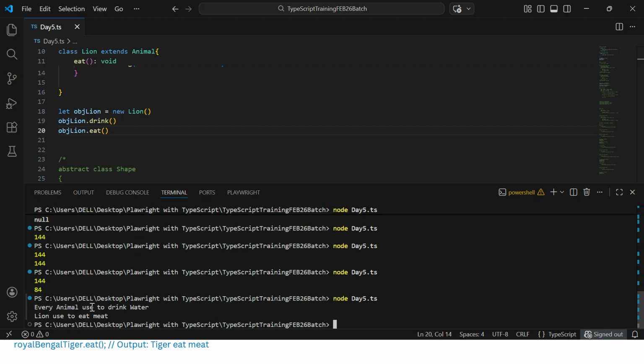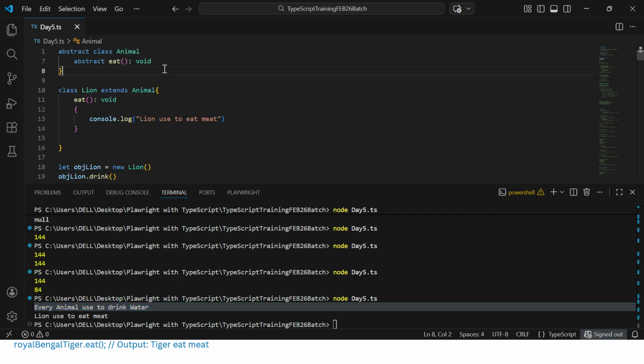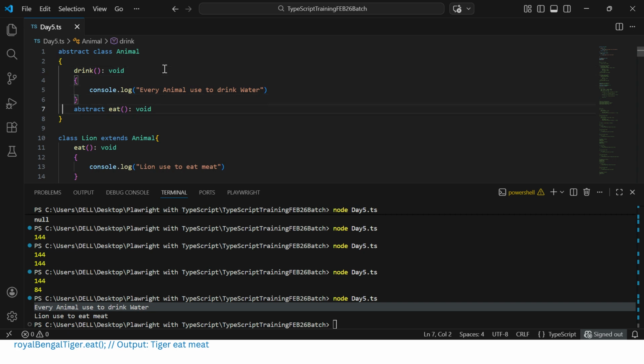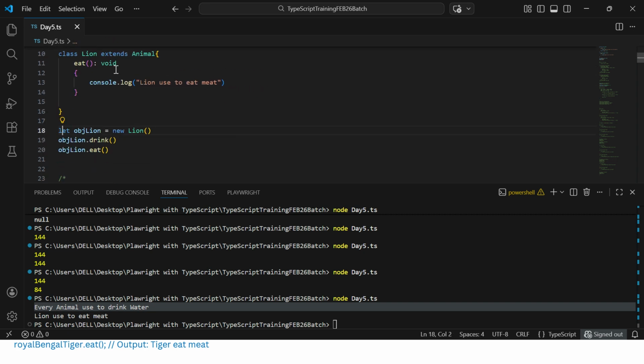You could see every animal used to drink the water, especially for the drink, which is coming from the non-abstract method created in the parent class. Now I am trying to define the method from the parent class in the child class, which was abstract in the parent class. So now it is coming, right?